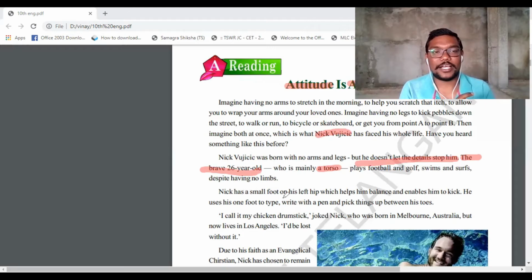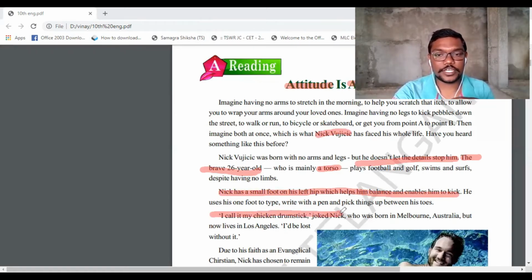Okay, this man who was born in Melbourne. So you can find two sentences that are also using clauses. So this sentence is also used as a clause. We'll study it in the next grammar part.